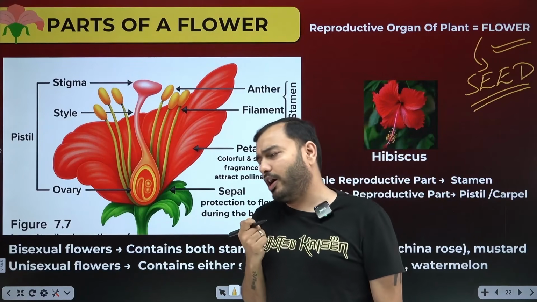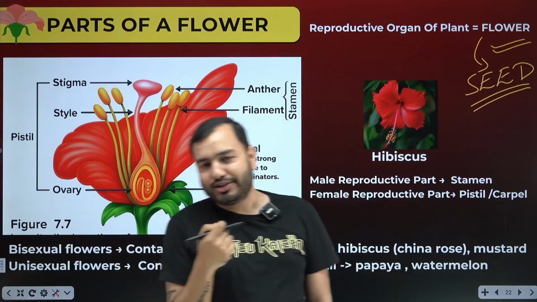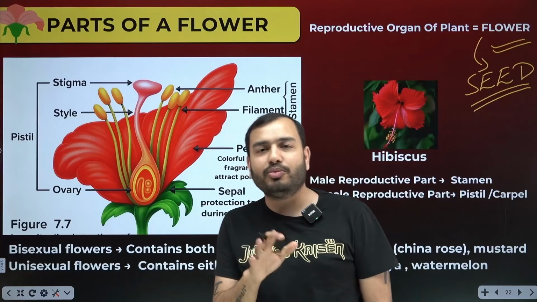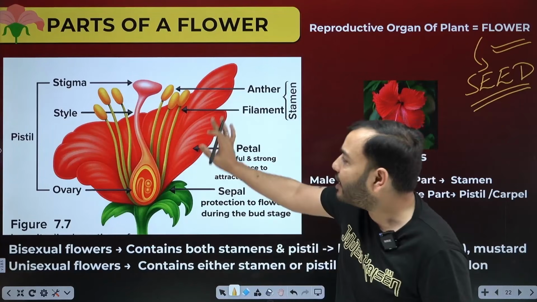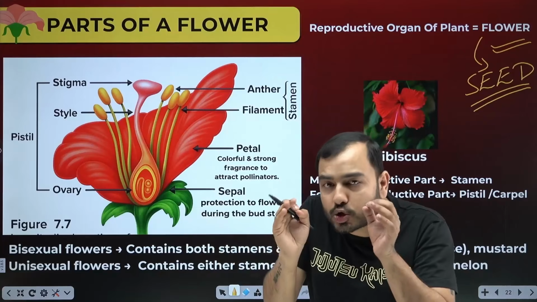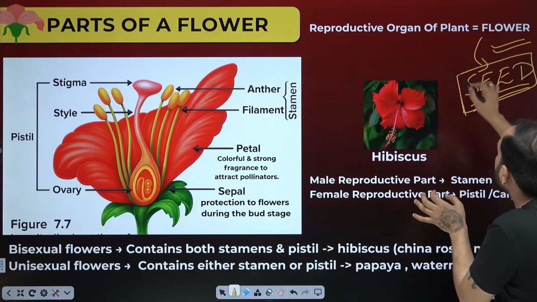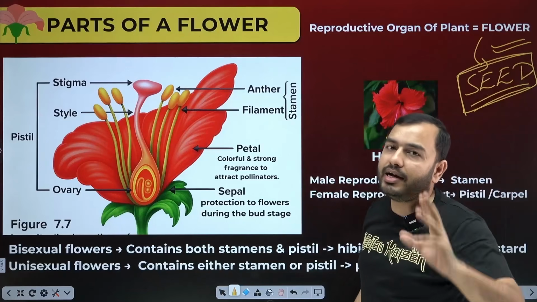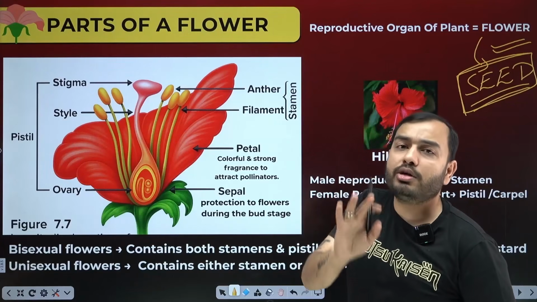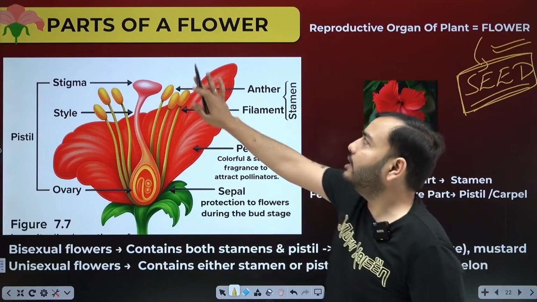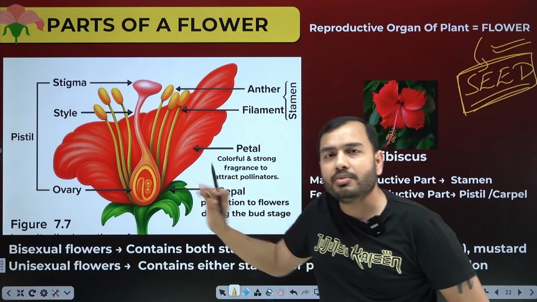What is the job of the flower, sir? The job of the flower is to express love, sir, to decorate and give. No, you made all this up. Why did nature create the flower? So that it can do sexual reproduction and provide a seed, which you put in the soil and a new plant is formed. So where does sexual reproduction happen in a plant? In a flower. That is why we now have to understand the parts of the flower.